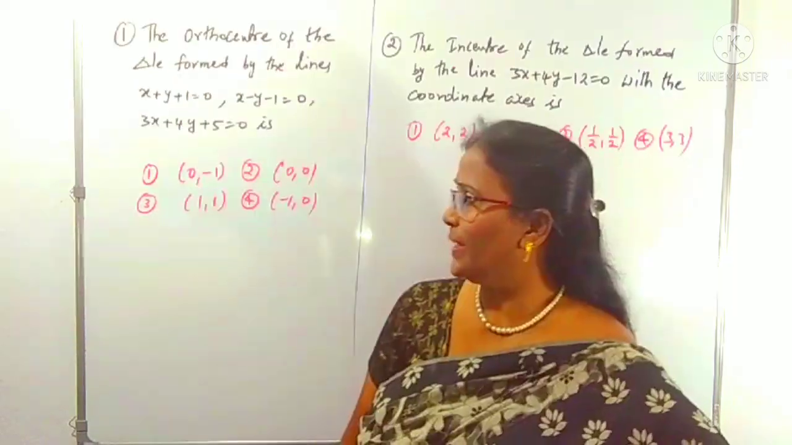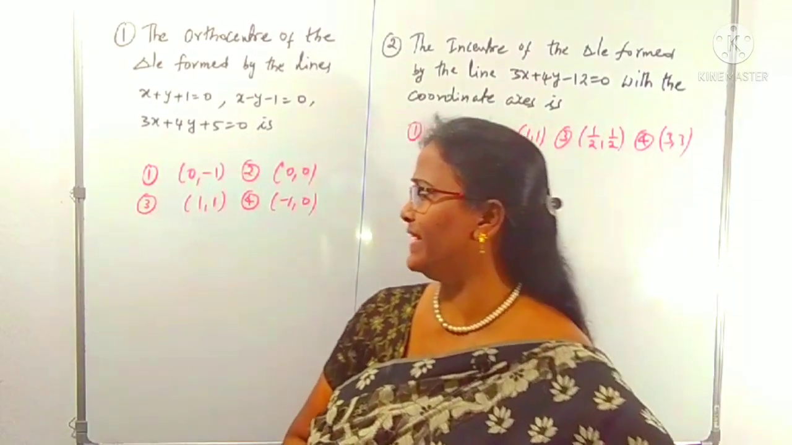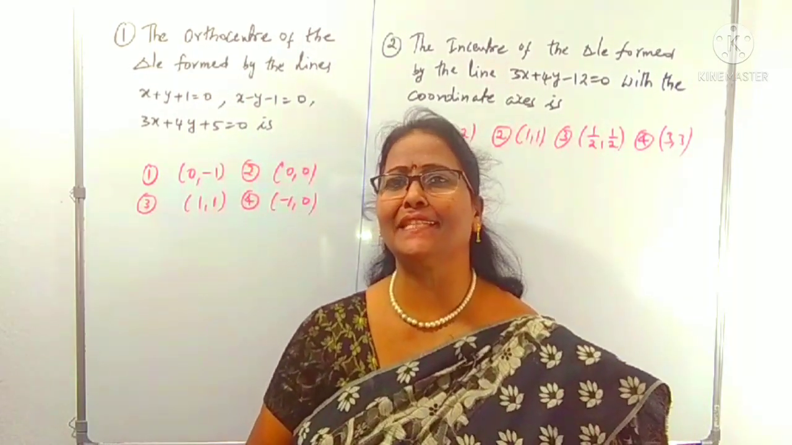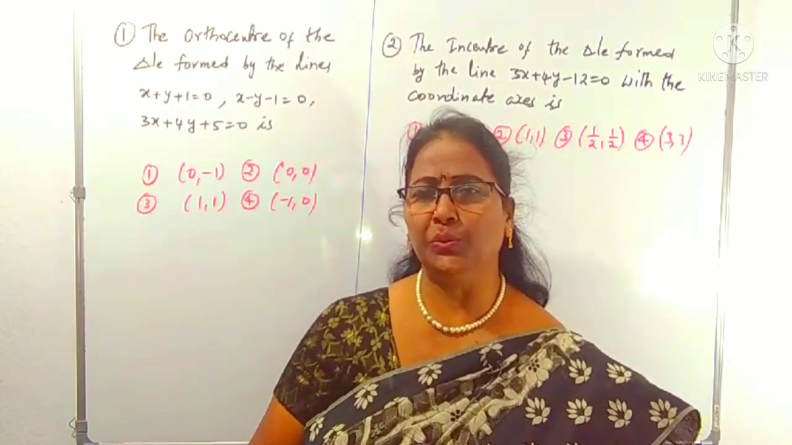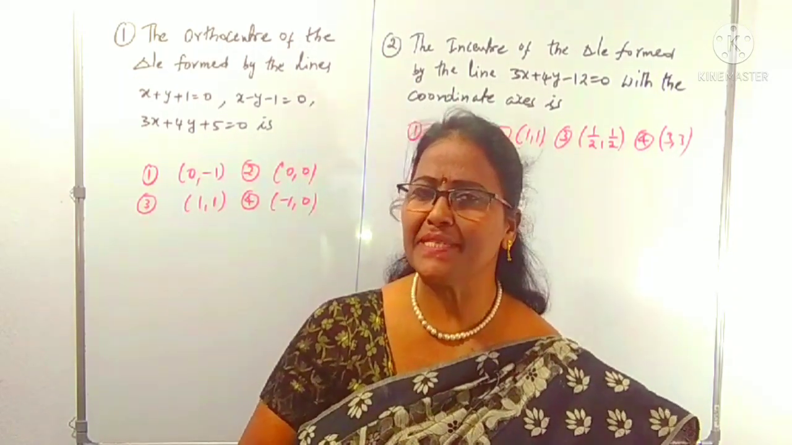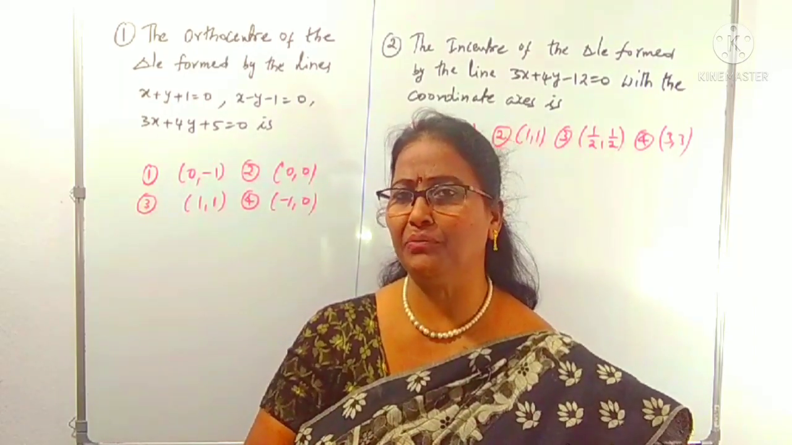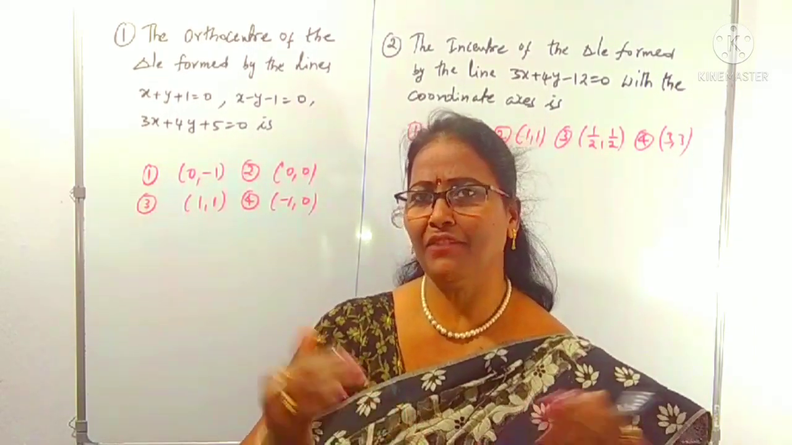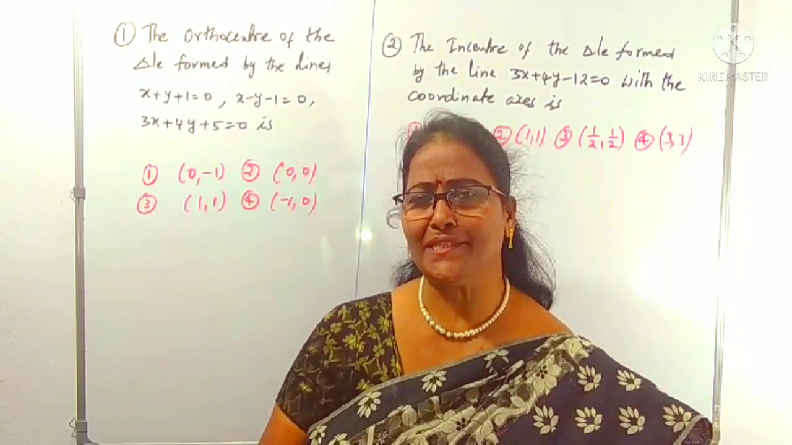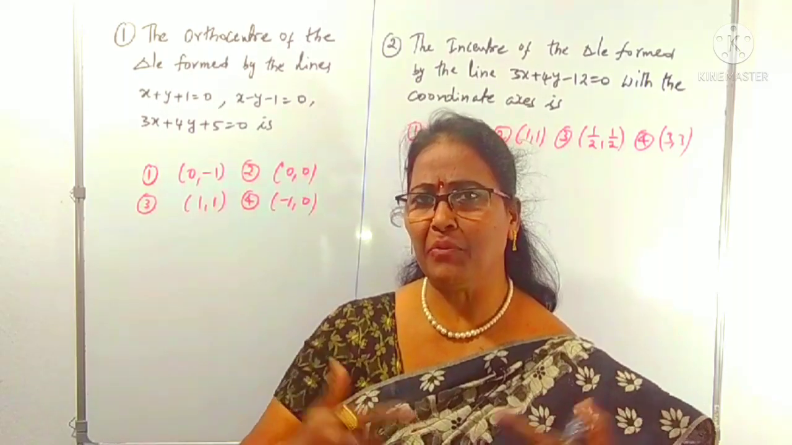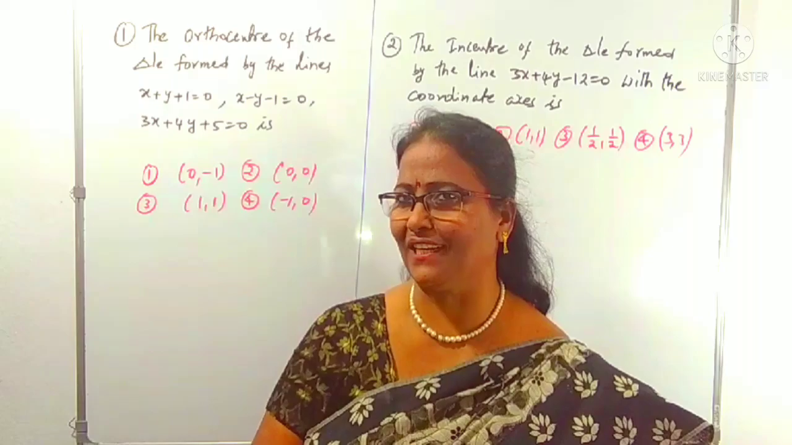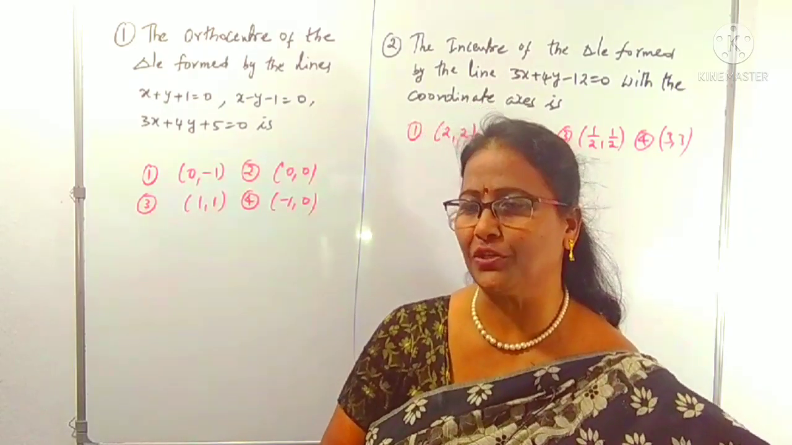So are you ready? Look at question number 1. What is the given data here? The orthocenter of the triangle formed by the lines. I discussed this in 3D and 2D also. How can you find the orthocenter, the circumcenter, the incenter, by the points, the triangle formed by the vertices? Here lines are given. How can you find the orthocenter of the triangle formed by the lines? Here the equations of the sides of the triangle are given. To find that, what do you have to do?